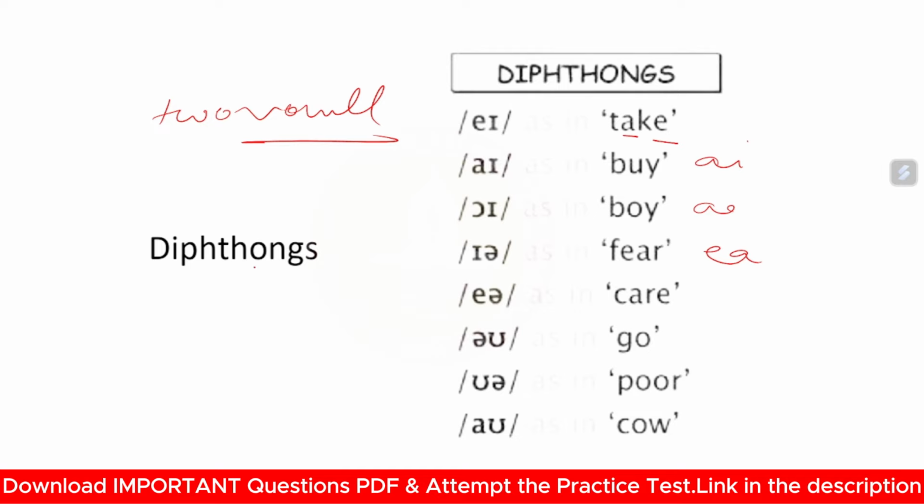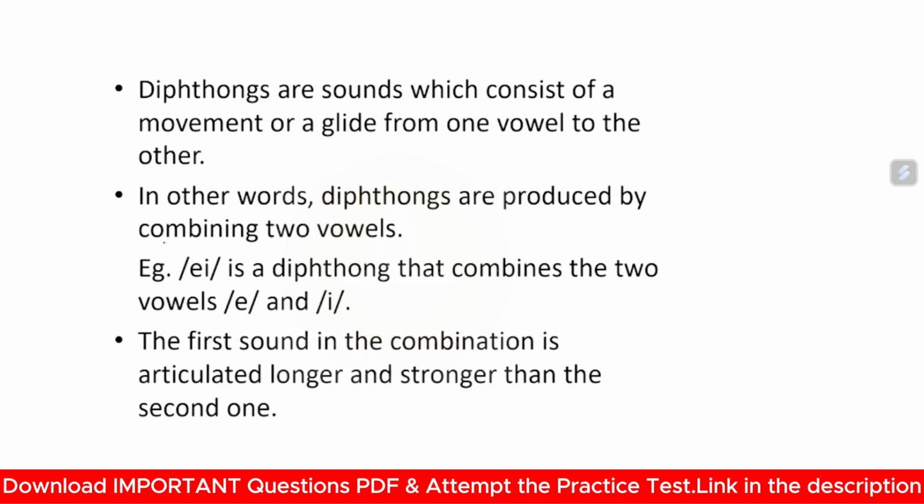Okay, so what are diphthongs? From here, we can conclude that diphthongs are the words where a flow of two vowel sounds is produced. After one sound, another vowel sound is produced. Diphthongs are sounds which consist of a movement or a glide from one vowel to another. In other words, diphthongs are produced by combining two vowels. EI is a diphthong that combines the two vowels E and I. Similarly, AI is the diphthong which combines A and I.